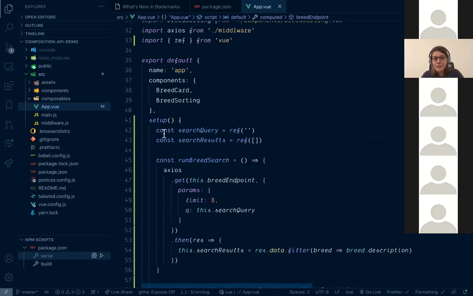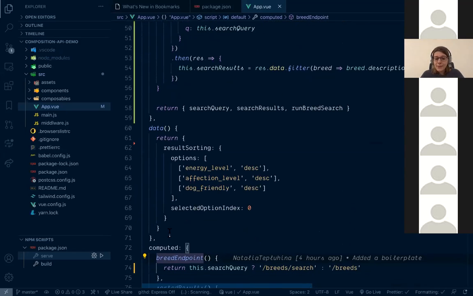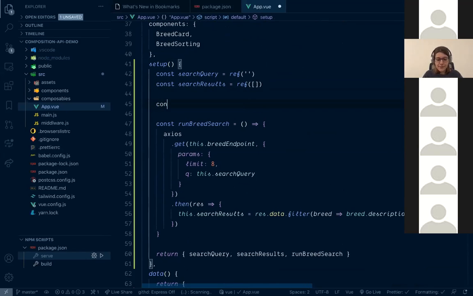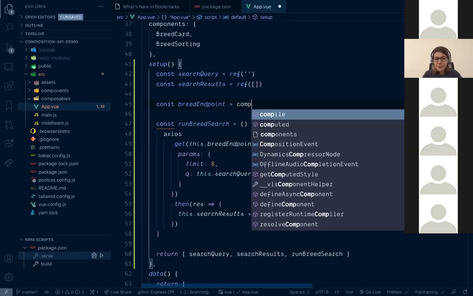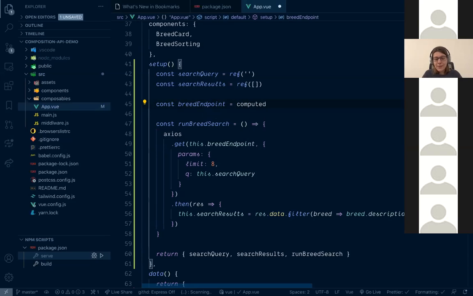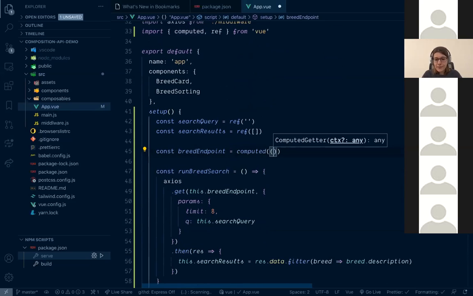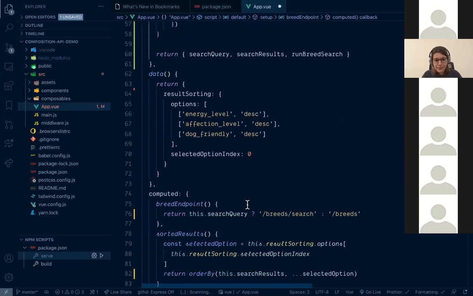And when setup is initiated, computed still doesn't exist. So we need to move breedEndpoint as a computed property also to the setup in this case. Let's do this. So we have breedEndpoint, and this is a computed property. Again, on composition API, everything is traceable, so we need to import computed from Vue as well.